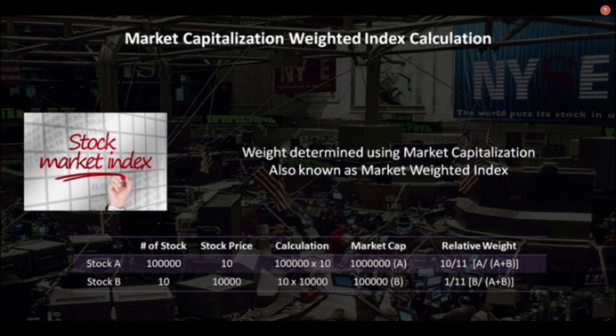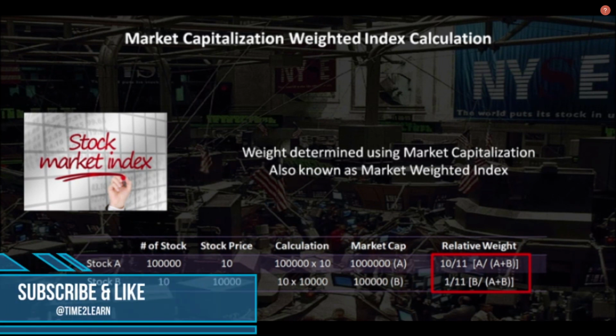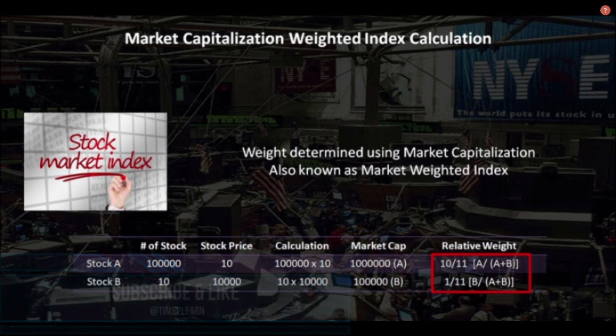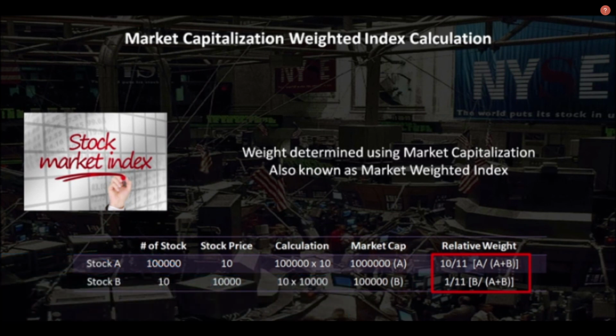So stock A gets a weight of 1 million divided by 1.1 million, which is 10 by 11. Similarly, stock B gets a weight of 100,000 divided by 1.1 million, or 1 by 11. So now it is easy to see that a stock with higher price cannot simply